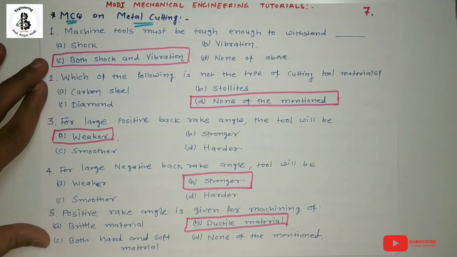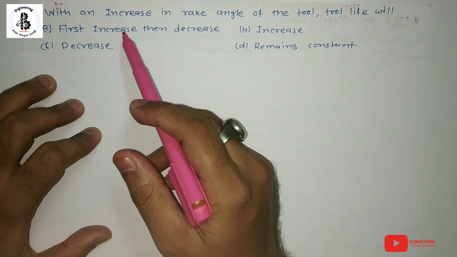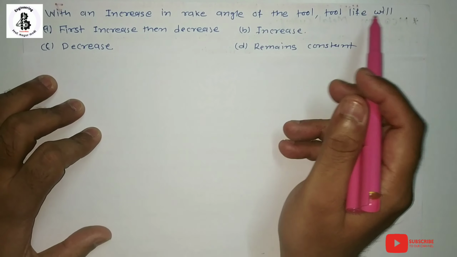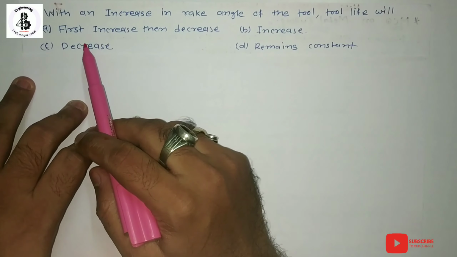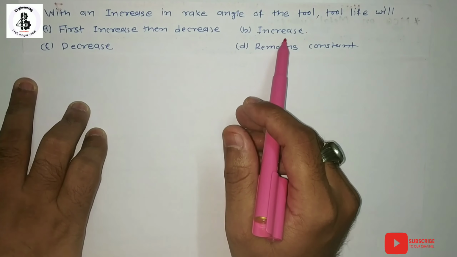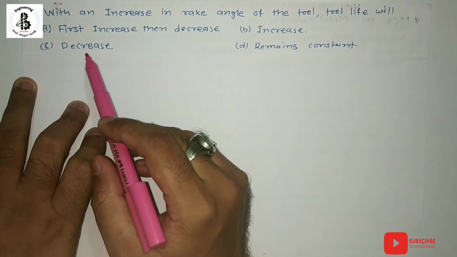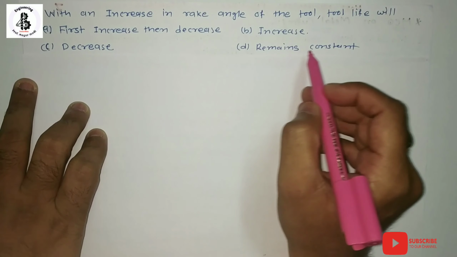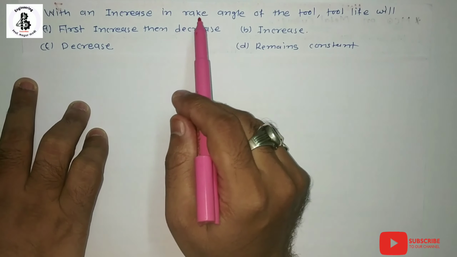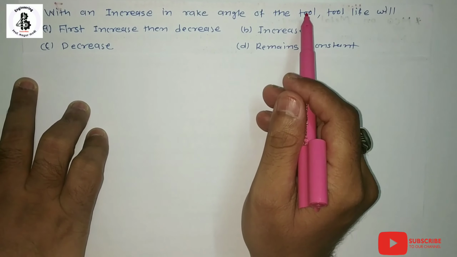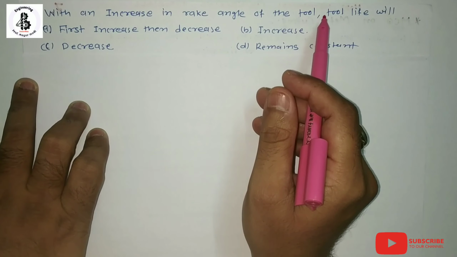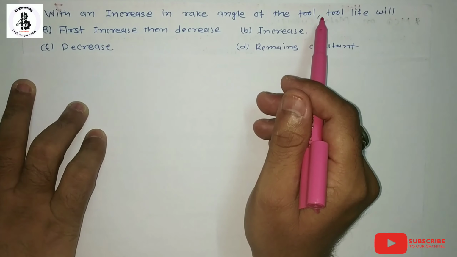The next question. With an increase in rake angle of the tool, tool life will be: A, first increase then decrease; B, increases tool life; C, decreases tool life; and D, remains constant. So if the rake angle of the tool increases, it depends on the characteristics of the tool life; for a detailed study you will find the link in my description.